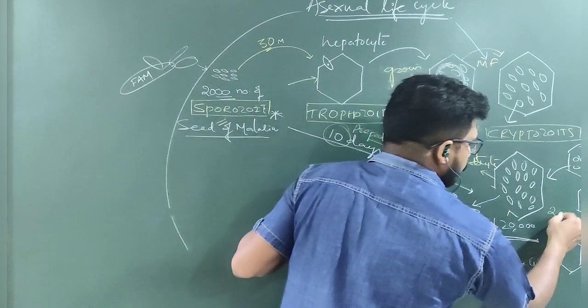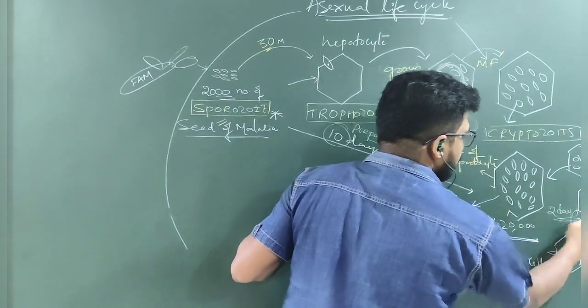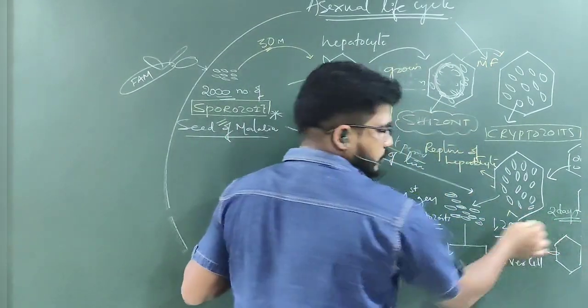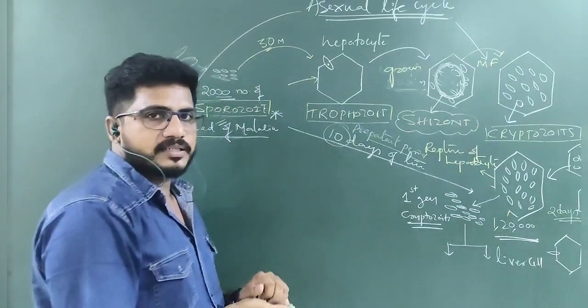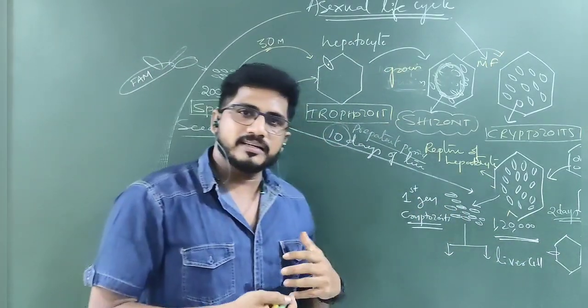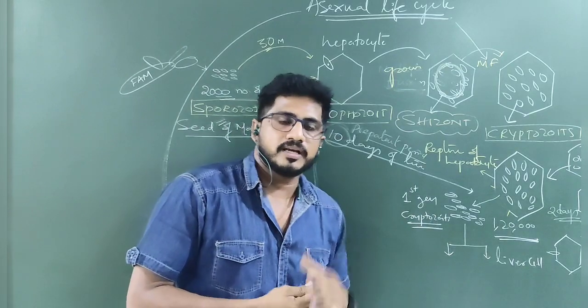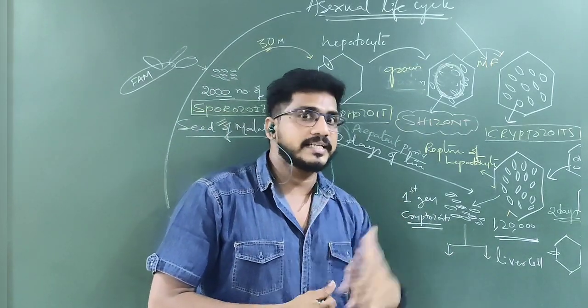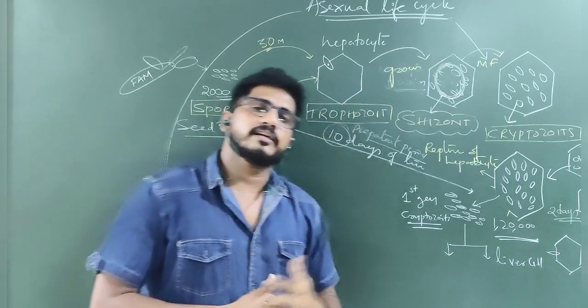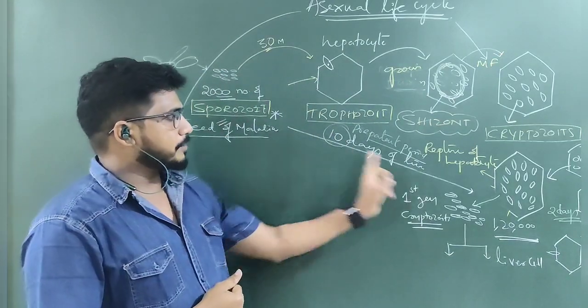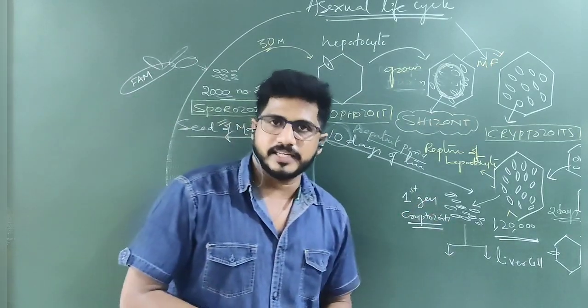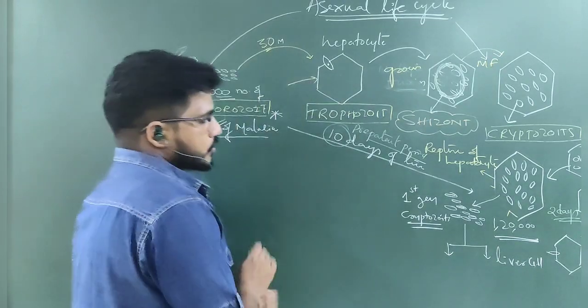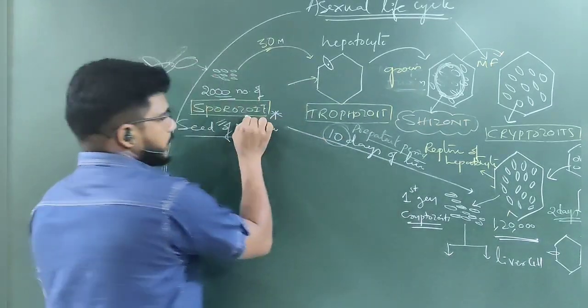It takes about 2 days of time, so 10 plus 2, 12. Within 12 days our blood consists of a lot of cryptozoites, and it undergoes the initiation of the erythrocytic cycle. Then we will get a fever. That is why the incubation period of malaria is 10 to 12 days after infection. So here one should understand, the trophozoite is single.